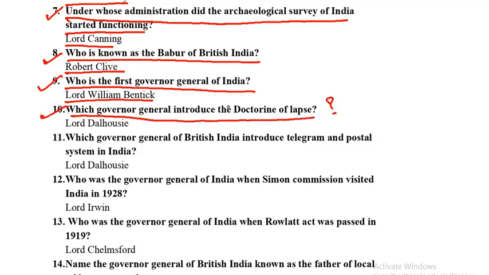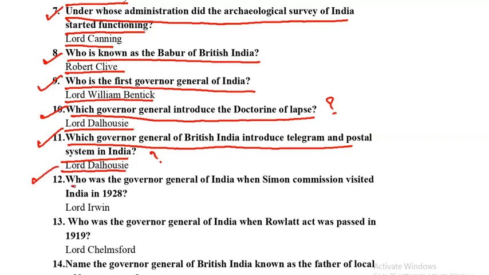Next question is, which Governor General introduced the doctrine of lapse? Very important doctrine of lapse. Who introduced this policy? It is Lord Dalhousie. Next question, which Governor General of British India introduced the telegram and postal system in India? So this Governor General introduced the telegram and postal system in India. Who is it? Lord Dalhousie again.